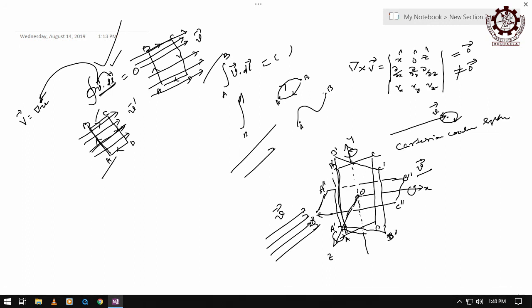It is a three-dimensional picture, so you have to consider all three areas which are mutually perpendicular to each other. Of course, the lengths are infinitesimally small, dx, dy and dz.